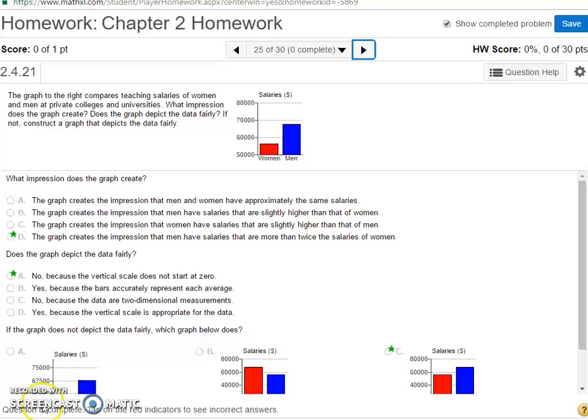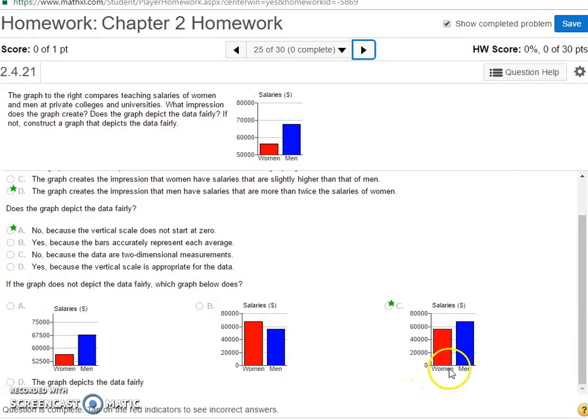So what this question is trying to get at depends on what my scale looks like at the left. Here, a woman's average salary is between 50 and 60,000, probably about 56. Here, a man's is between 60 and 70, probably about 68. But it doesn't show a very good scale on the left-hand side because it doesn't show the difference between the two.